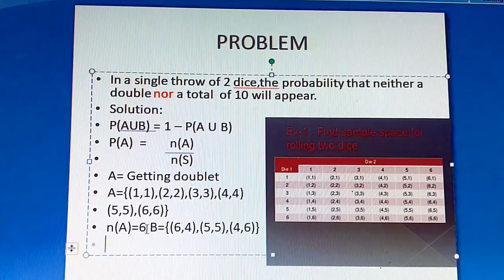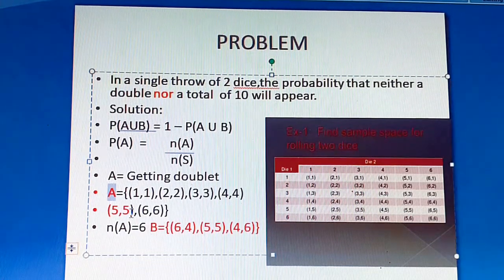So this is your event B, and this is your event A. 1, 1, do you have anything common? No. 2, 2, no. 3, 3, no. 4, 4, no. 5, 5, yes. You have something common. You have one term common between the two. One event between the two. 5, 5. Can you see? Event A is having 5, 5. Event B is also having 5, 5.